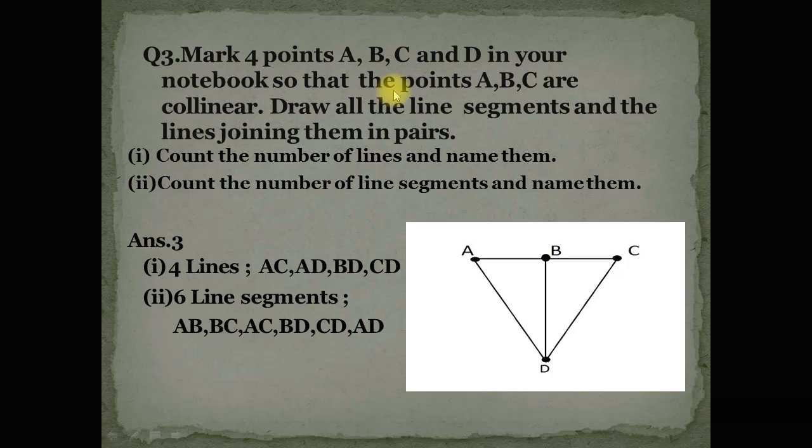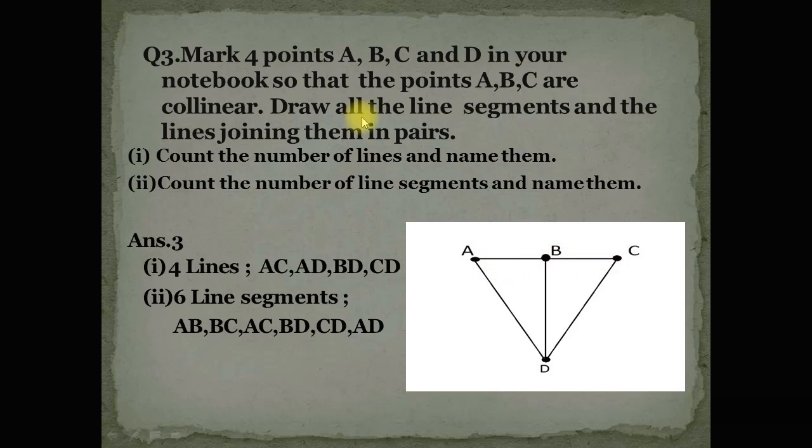So under this condition, mark 4 points A, B, C and D such that A, B and C are collinear. So first of all, mark 3 points A, B, C on the same line, because in the question it is given that A, B and C are collinear. So mark these 3 points A, B and C on the same line.